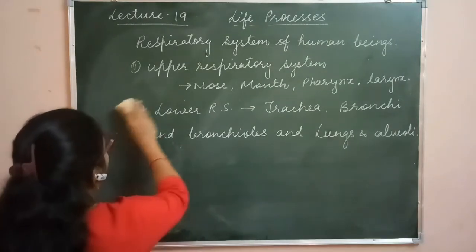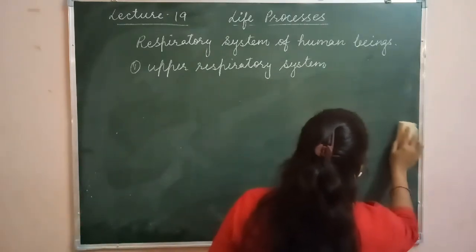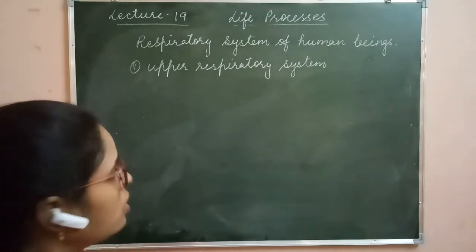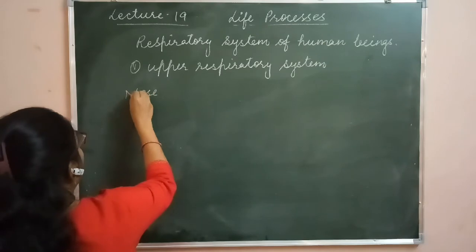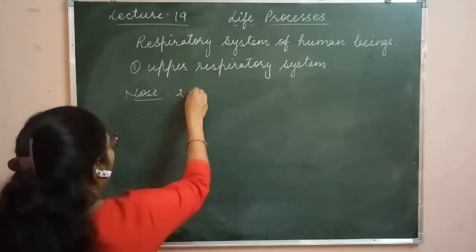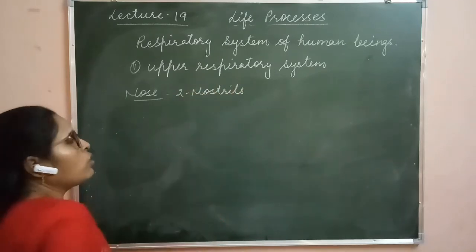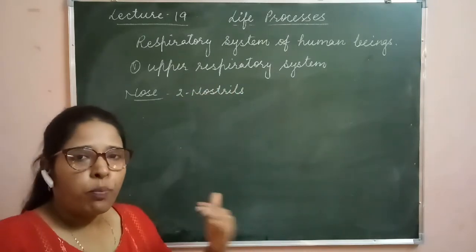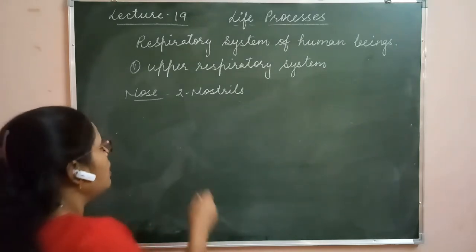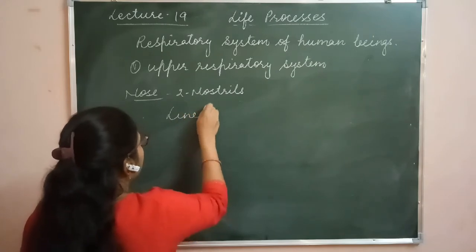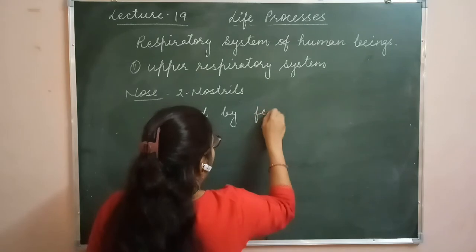So firstly, the upper respiratory system, and the first part of the upper respiratory system is the nose. We all know that the nose is the external opening and it has two nostrils. Both of the nostrils open into the nasal cavity, and these nostrils are lined by fine hairs.